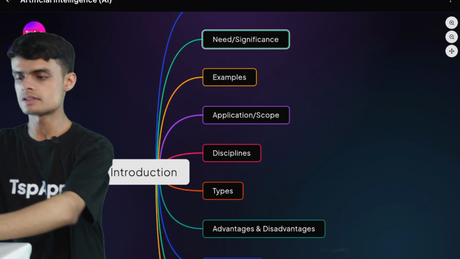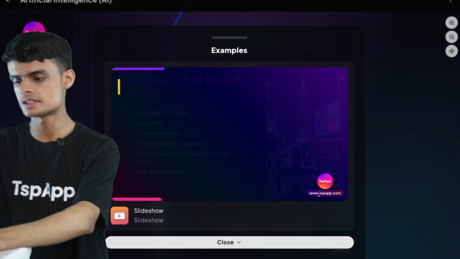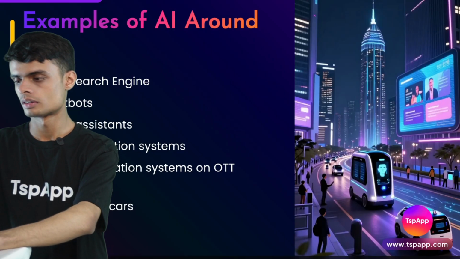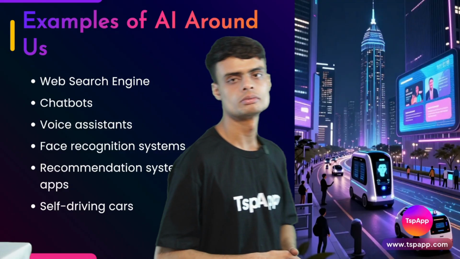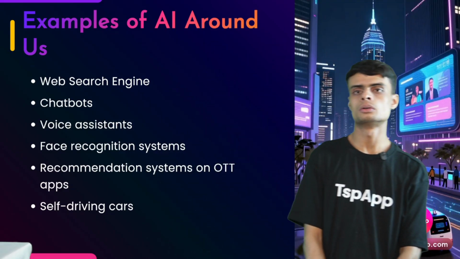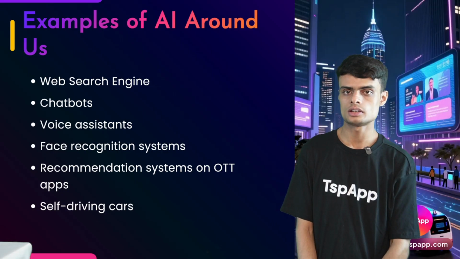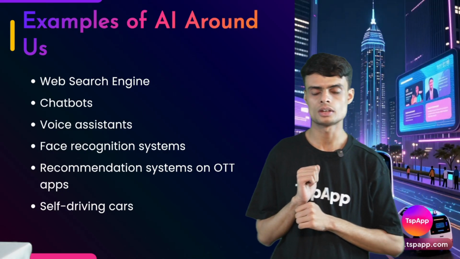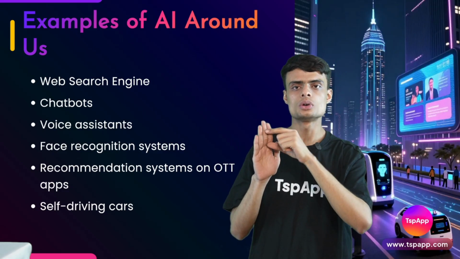The next topic is examples of AI. It is very common. We all have seen examples of AI. Have you made a small search on Google or Bing or any other search engine? These search engines use AI to give you recommendations. If you search anything on Google, the first result that comes at the top, you often click that result.